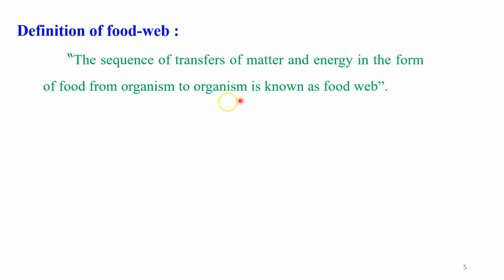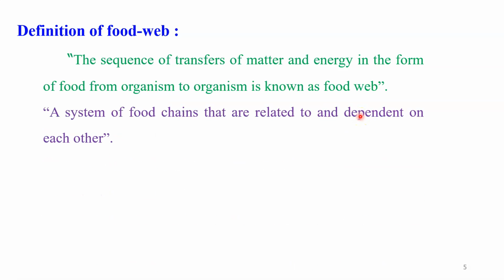Dear student, if we see this definition, one point is very important, that there is a sequence of the transfer of the matter and the energy. And one thing is also important here, the food is transferred from one organism to another organism. This is about the first definition.